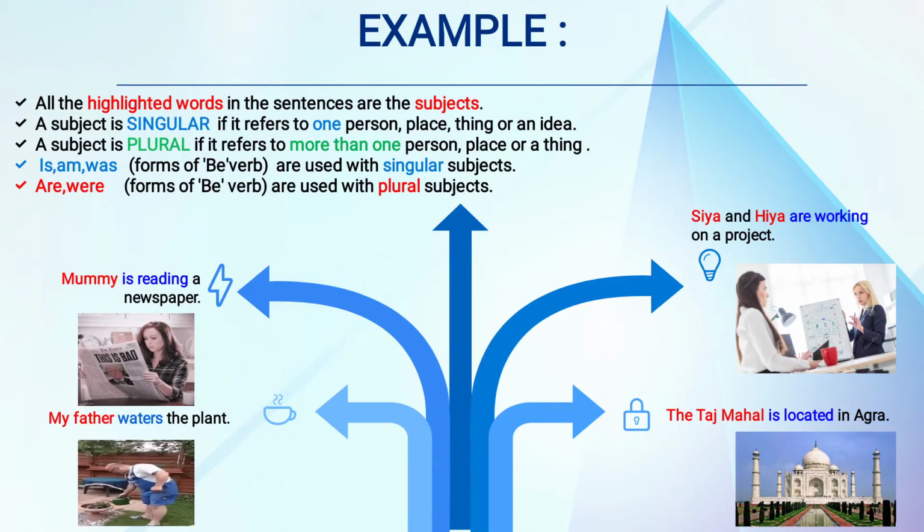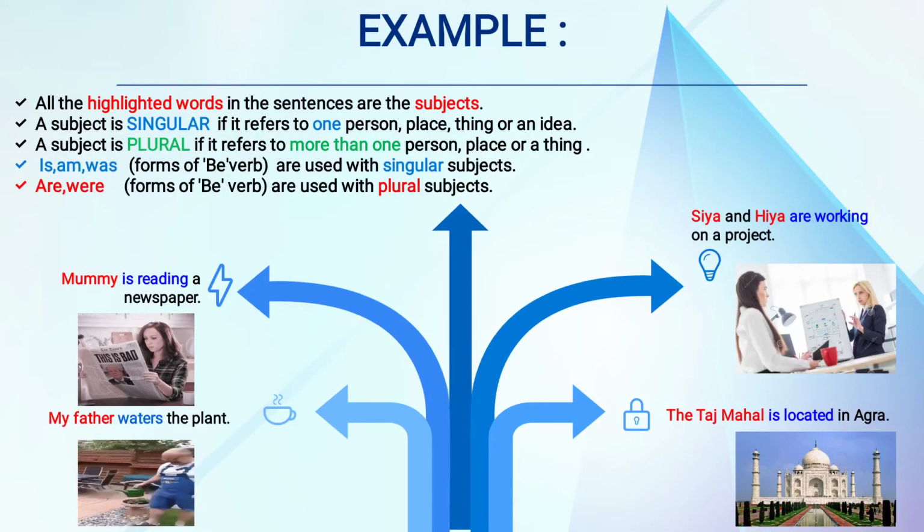Subject may be singular and plural also. Now, a subject is singular if it refers to one person, place, thing or an idea. That will be a singular subject. Now, a subject is plural if it refers to more than one person, place or thing. Like here, more than one person, Sia and Hia, two persons are there. So, the subject is a plural subject.